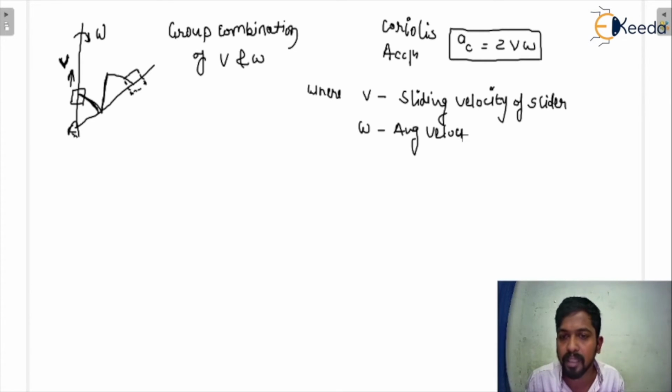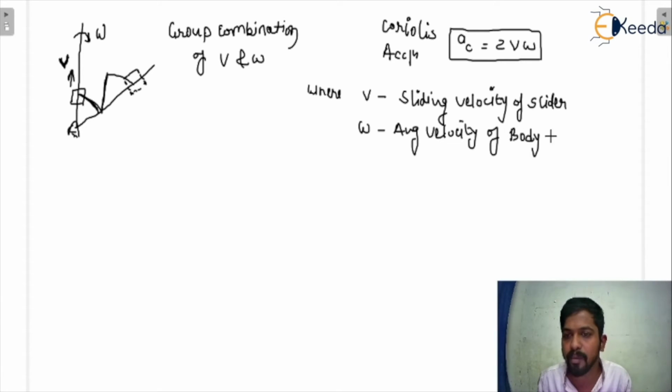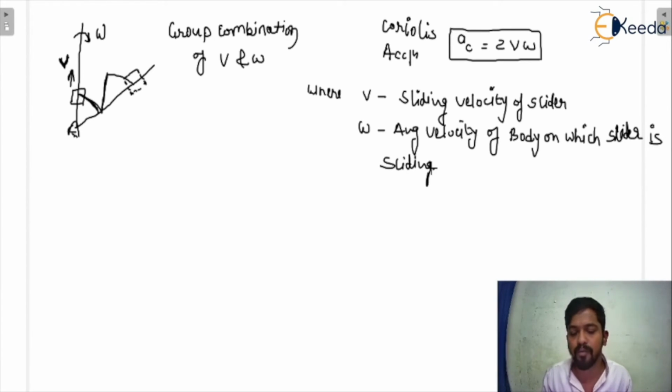This is the angular velocity of, you can say, link or body. So I'm just writing here angular velocity of the body on which slider is sliding. So you must remember all these things, because the formula is very important. Now we will see how we determine the direction of the Coriolis acceleration.